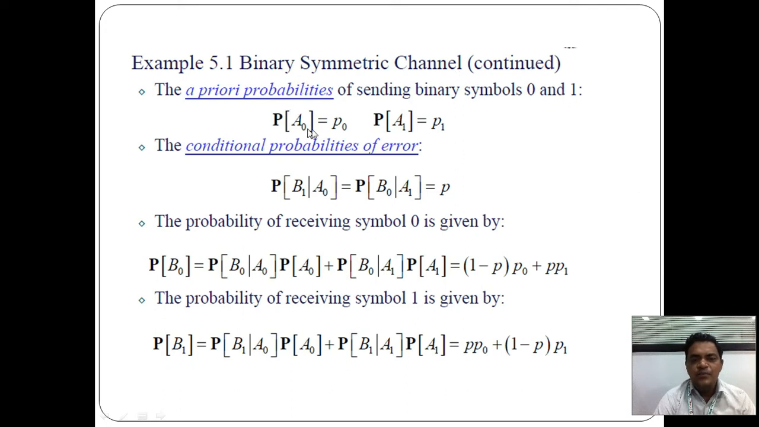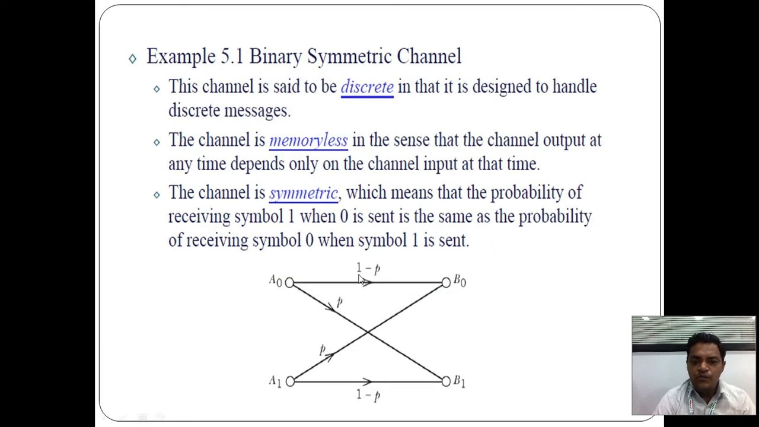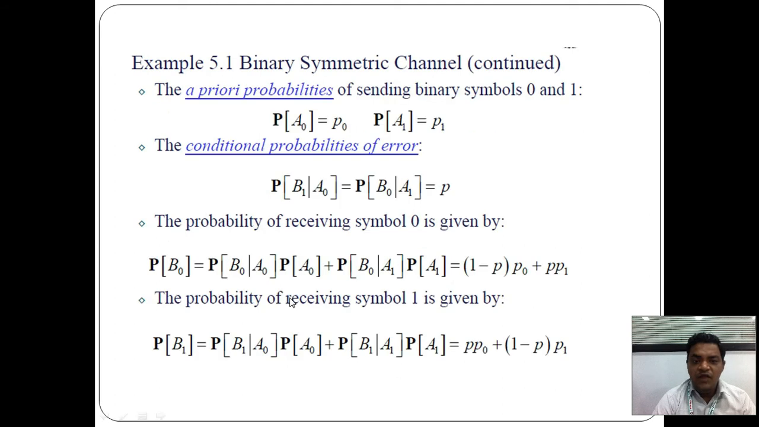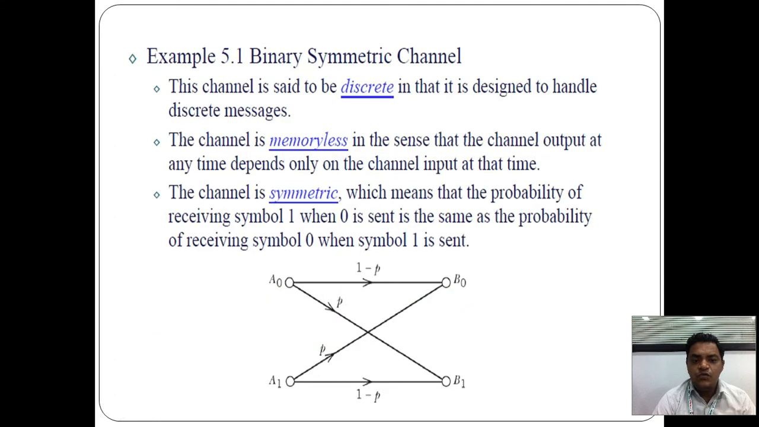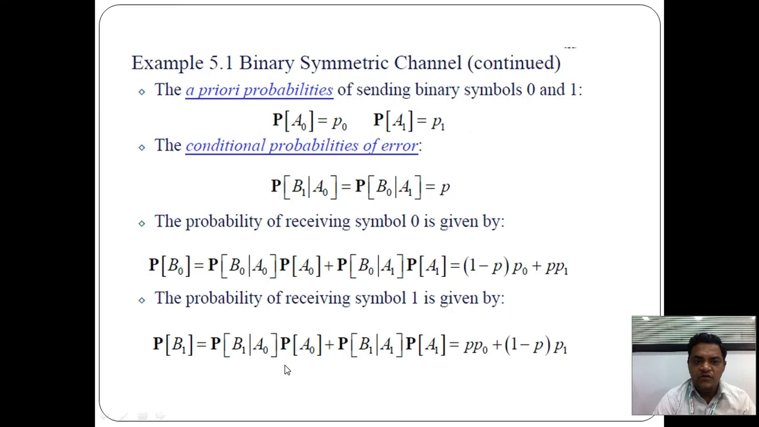Then from here, P of A0, which is equal to P0, and P of A1, which is equal to P1, are shown in this figure. P of A0 is equal to the probability P0 and P of A1 is equal to P1. Hence these two are the a priori probabilities that should be given.